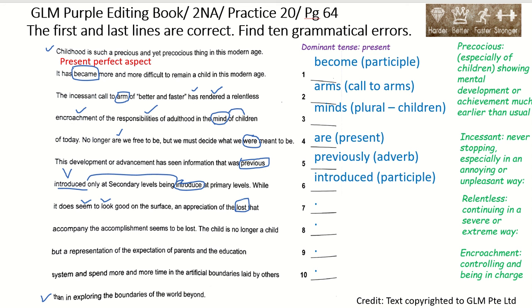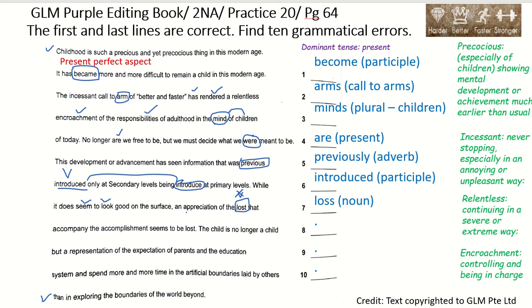This is a verb, so it's inaccurate. It should be a noun. Okay, the loss of innocence. That should be a noun. The accompanied accomplishment seems to be lost.